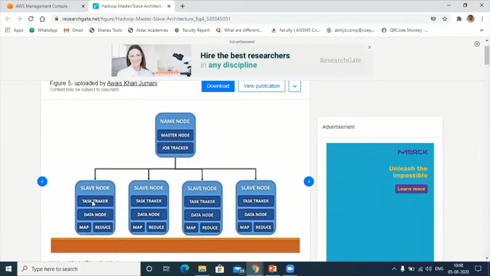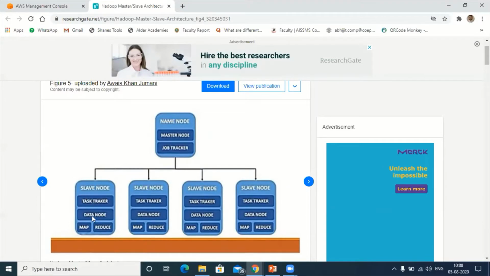Okay, so what happens? The task tracker will keep on sending the heartbeat message to the job tracker. Through that heartbeat message, the job tracker will come to know how much data is present in this slave node, and how much space is available. Hope you are understanding. Okay, so the task tracker is a person inside the slave node who will take care